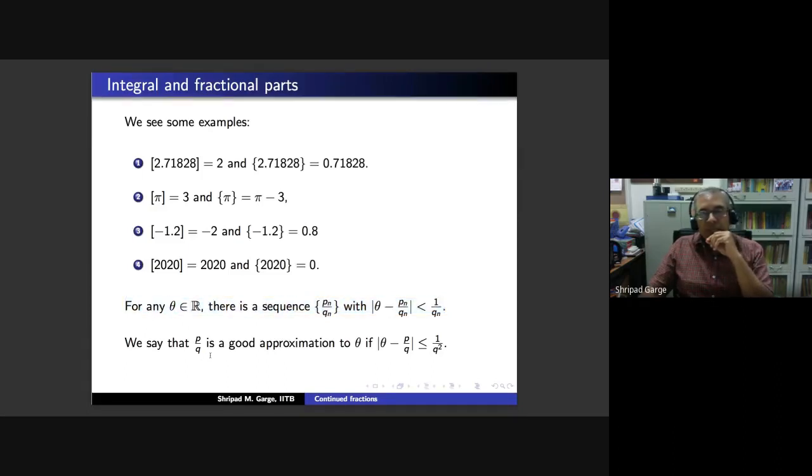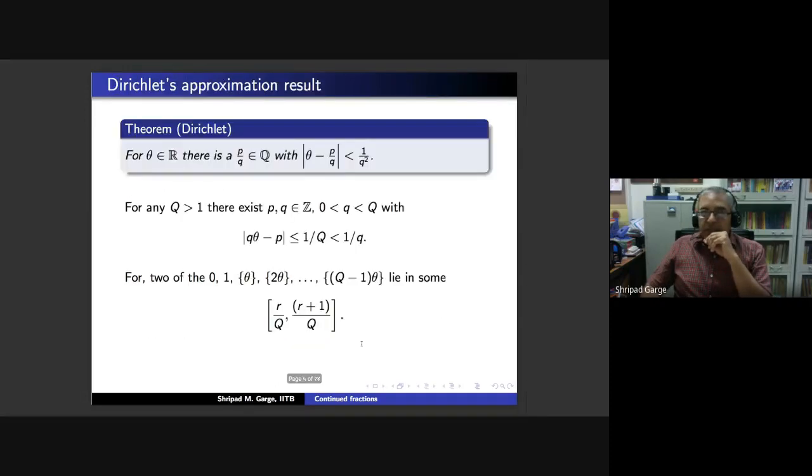Of course, it is all right to make a definition, but one can ask whether there are such good approximations to a given real number theta. And perhaps it may come as a surprise to some of you that this does exist, and the proof is not very difficult. I will mention the proof briefly.